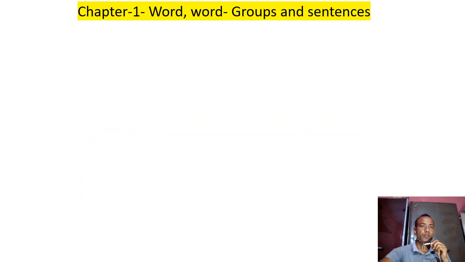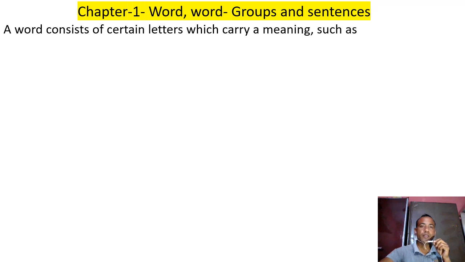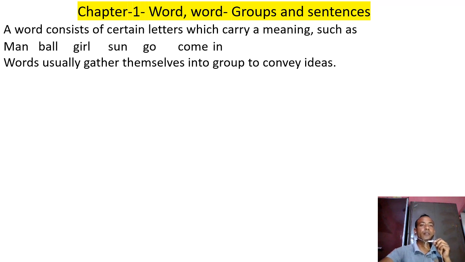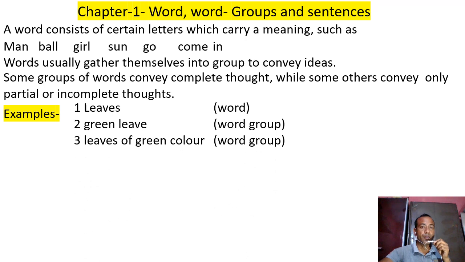Hello class 8. Today we will study about word groups and sentences. A word consists of certain letters which carry a meaning, such as man, ball, girl, sun, go, come in. Words usually gather themselves into groups to convey ideas. Some groups of words convey a complete thought, while other groups convey only partial or incomplete thoughts. Examples: leaves, single word; green leaves, word group; and leaves of green color, word group.